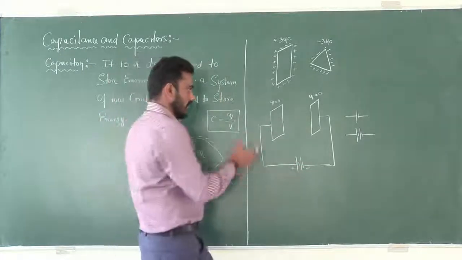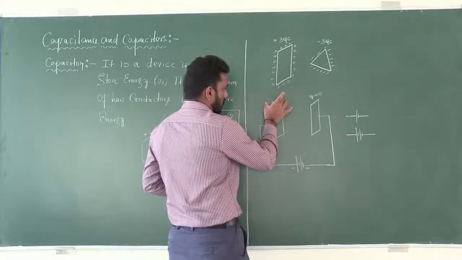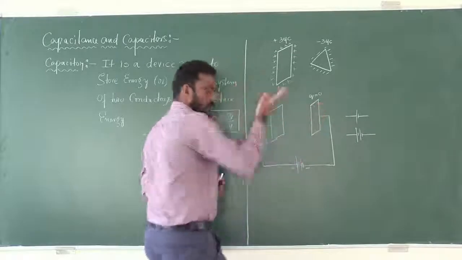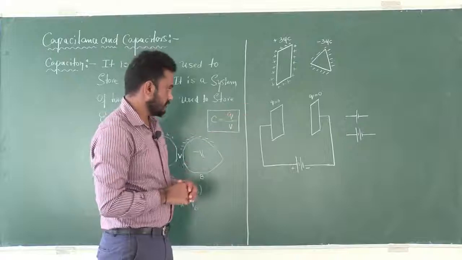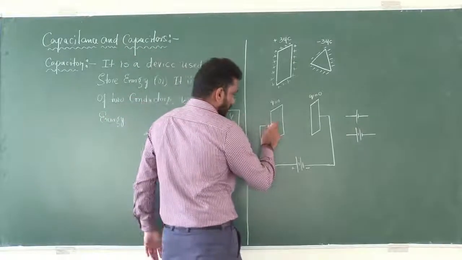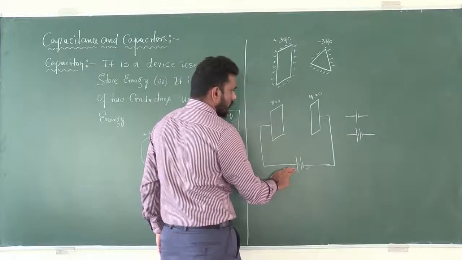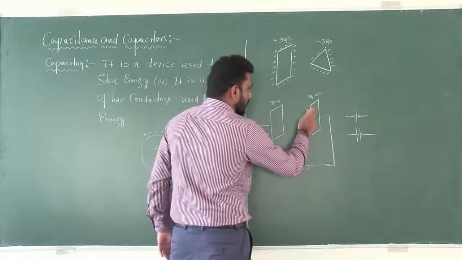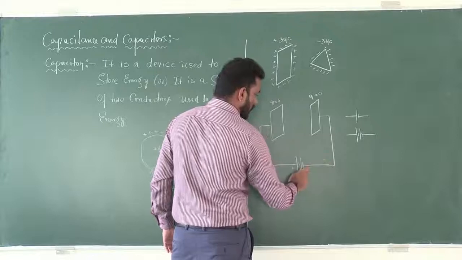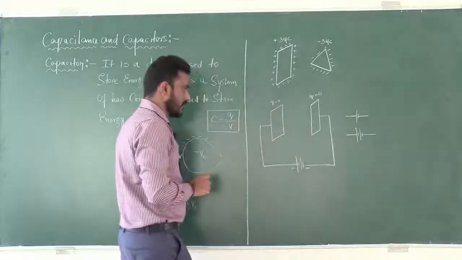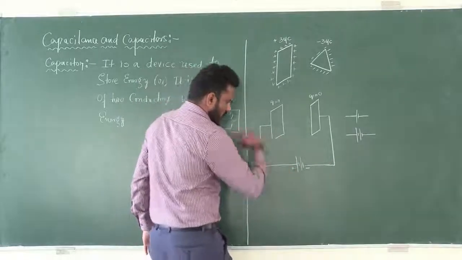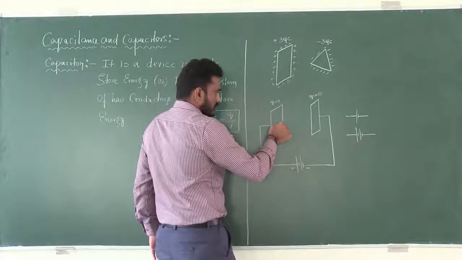So what will happen? Initially the charge on these two metal plates is 0. This metal plate is connected to the positive terminal of the battery, whereas this metal plate is connected to the negative terminal of the battery.